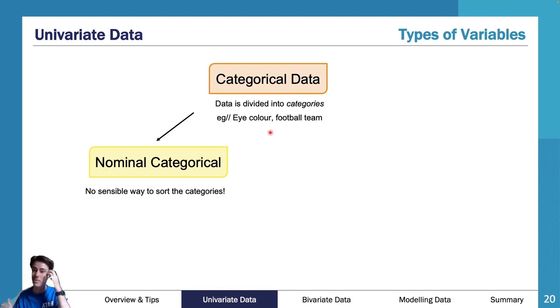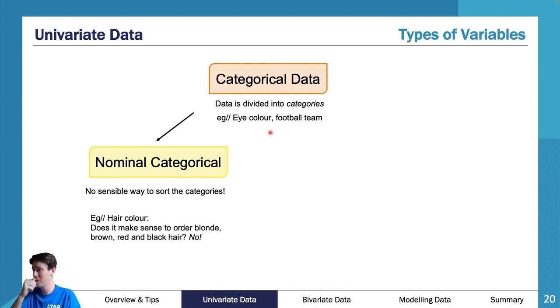It doesn't really matter which order I put these in. So in this case, I do hair color. I've got blonde, brown, red, black, etc. There's no way of ordering that.